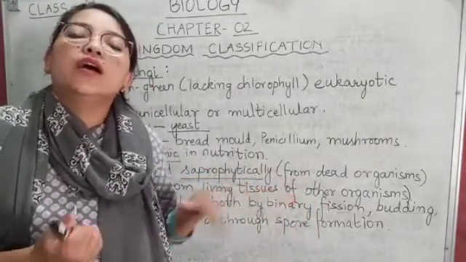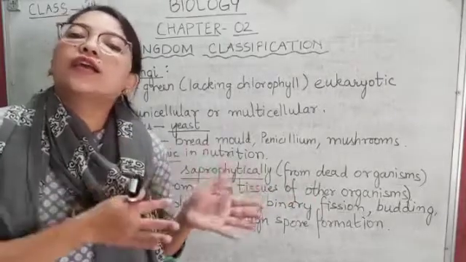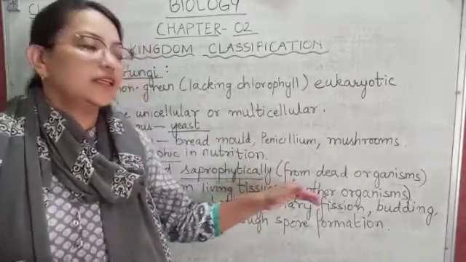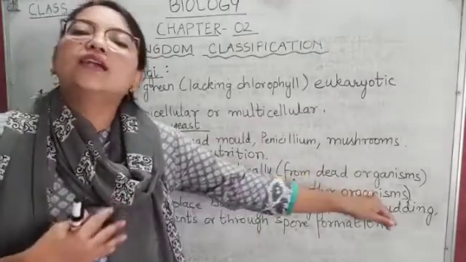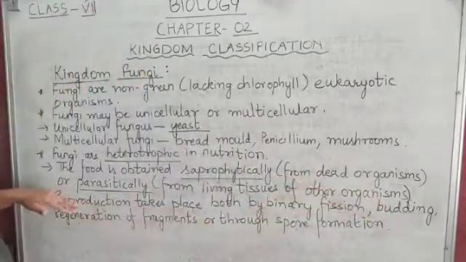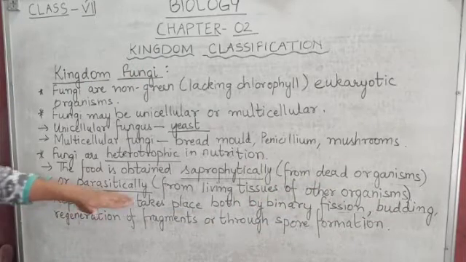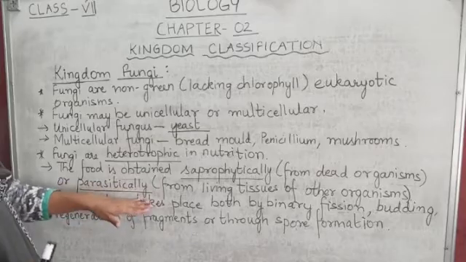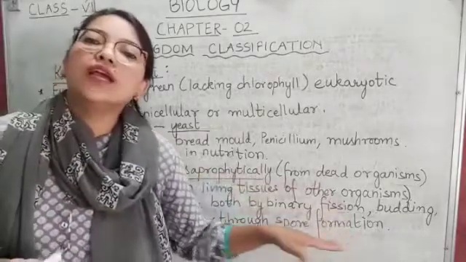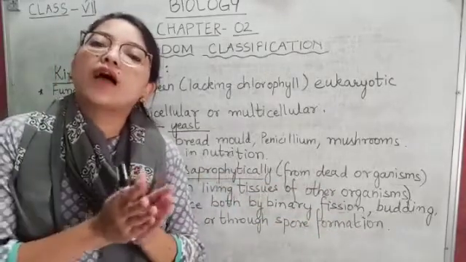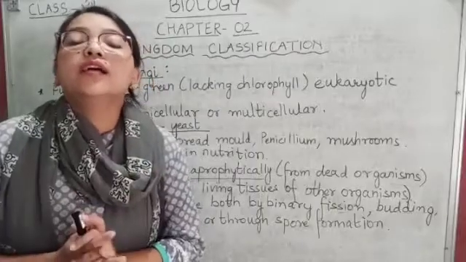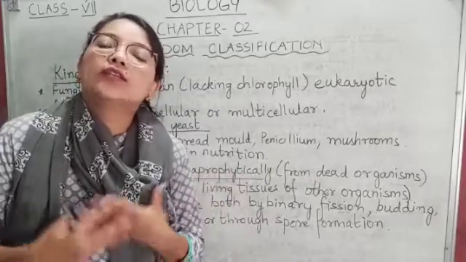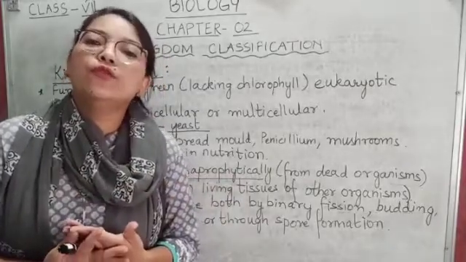We can say that fungi obtain their food saprophytically, that means from dead organisms, or parasitically. Parasitically means they get their food from living organisms, living plants or animals. This is how fungi obtain their food.